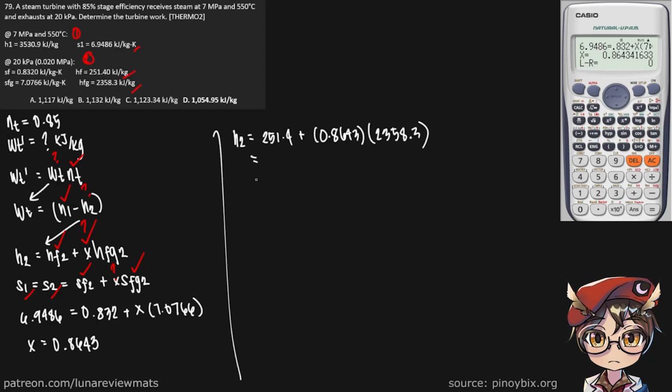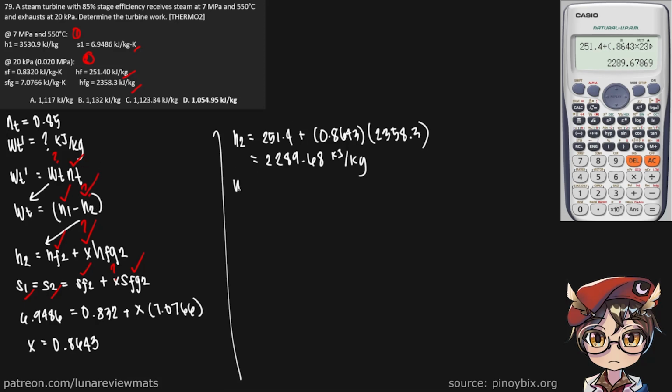So that should give us 251.4 plus 0.8643 times 2358.3. We do get an H2 of 2289.68 kilojoules per kilogram. Okay, so now we have H2 as well.